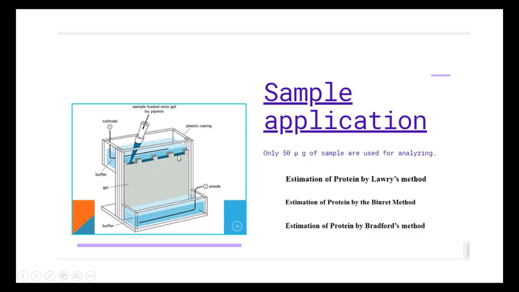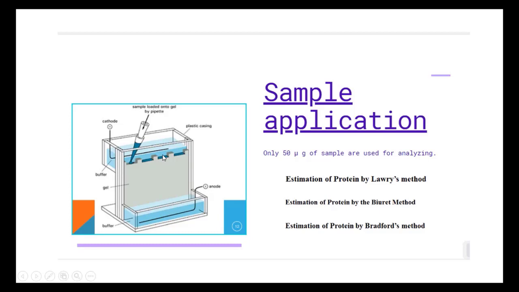After adding the sample, you put in the electrophoretic buffer. The buffer is made up of a combination of Tris, boric acid and EDTA. The buffer is added to the upper buffer reservoir and the lower buffer reservoir. The electrode is connected from cathode to anode, because the protein now has a negative charge and migrates towards the positive. After you switch on the power pack, the supporting medium gives the gel for the separation of protein. The buffer conducts electricity to move from top to bottom.